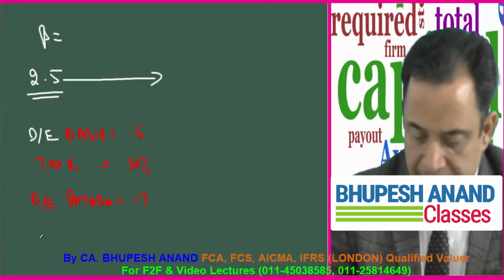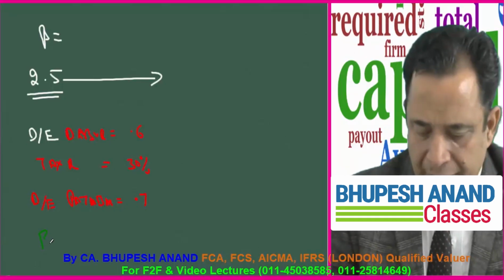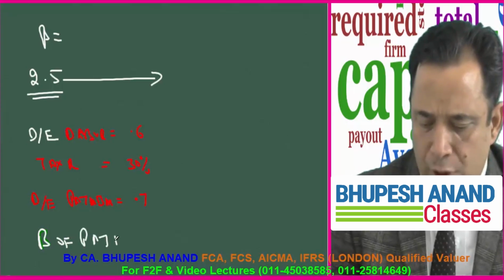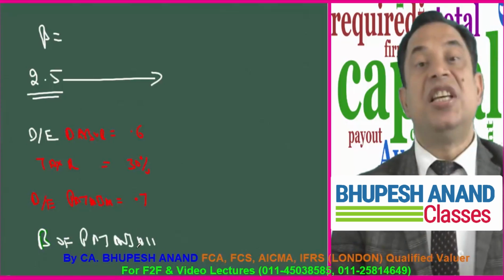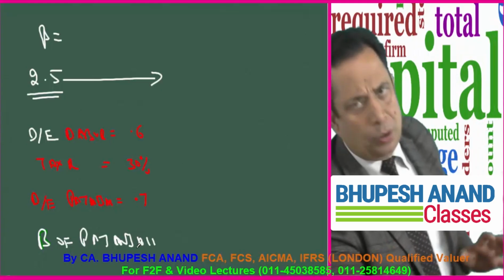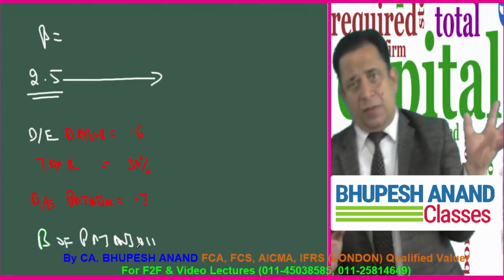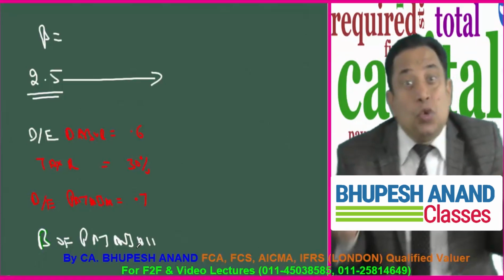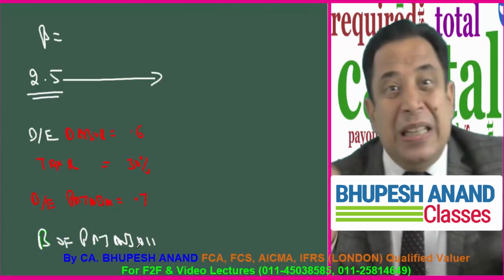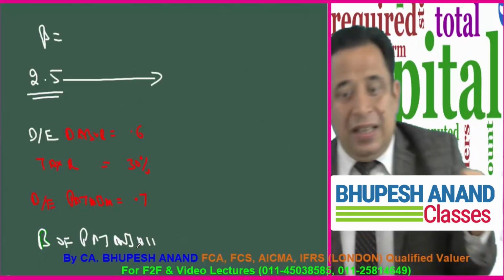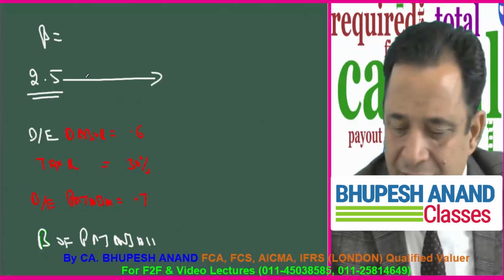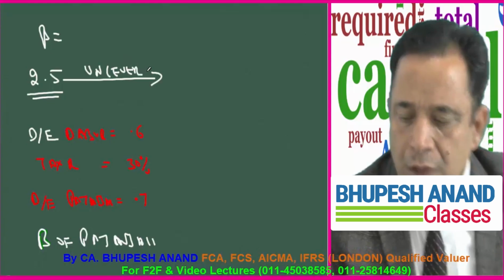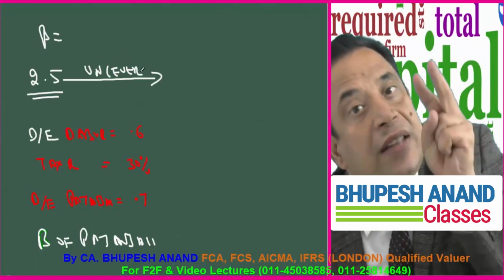Now I want to estimate the beta of Patanjali because I want to calculate the value of Patanjali. So these are the figures available to me as per the example I have just given you. I will start my journey with beta of 2.5, that is the beta of comparable listed company Dabur. Because I will unlever this, because in 2.5 there are two elements.